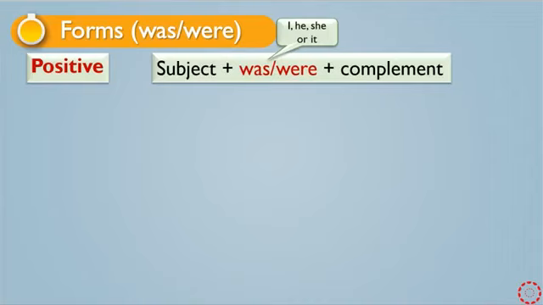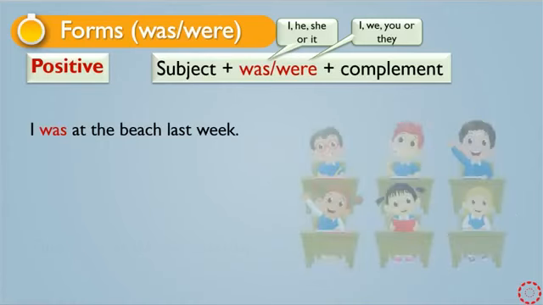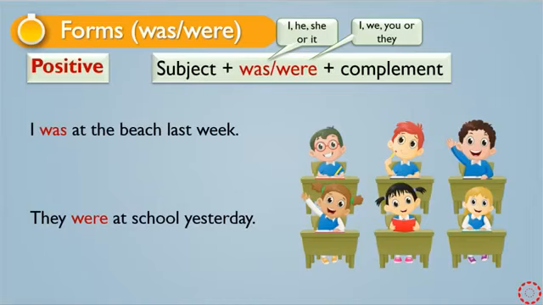Generally was is used with singular pronouns, one subject. Was is usually used with the pronouns I, she, he, and it. And were is used with plural pronouns, more than one subject, but the pronoun you is an exception. Were is usually used with the pronouns you, we, and they. We have examples. I was at the beach last week, and they were at school yesterday.